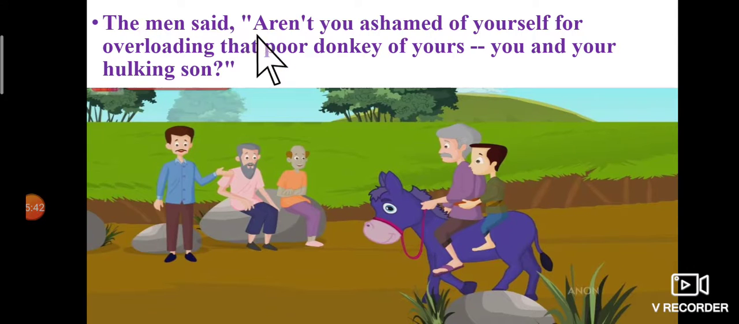The man said, aren't you ashamed of yourself for overloading the poor donkey of yours, you and your hulky son? So this man is telling these two people, are you ashamed of yourself for overloading the donkey? Because he is overloaded. He's a poor animal. He can't say anything. That doesn't mean you should put an overload on him. These two people are sitting on a donkey, so he's actually tired and walking slowly. So hulky son means the huge fat boy.